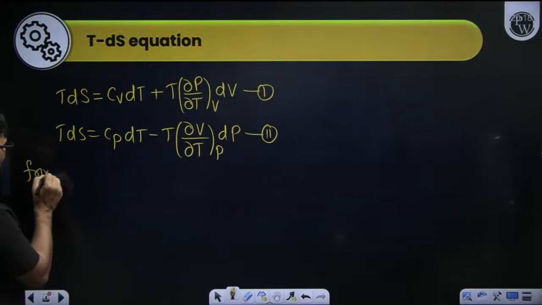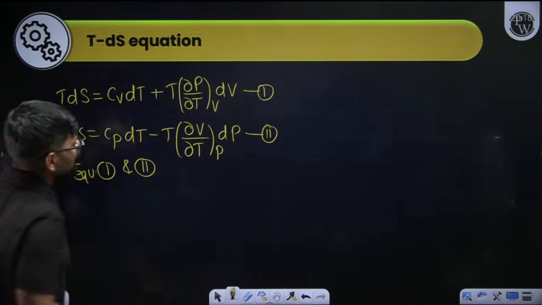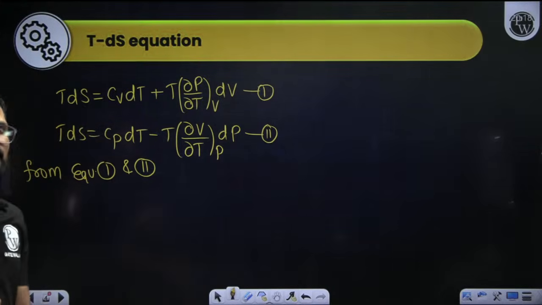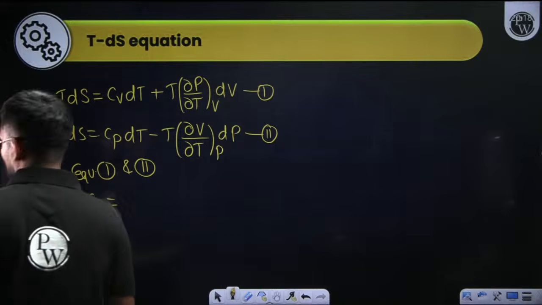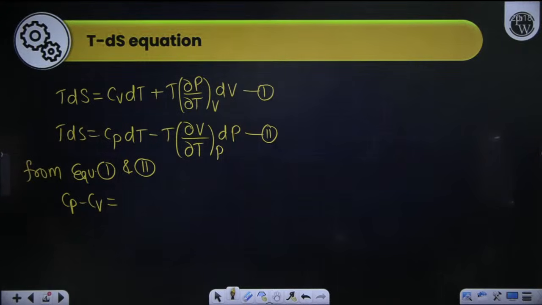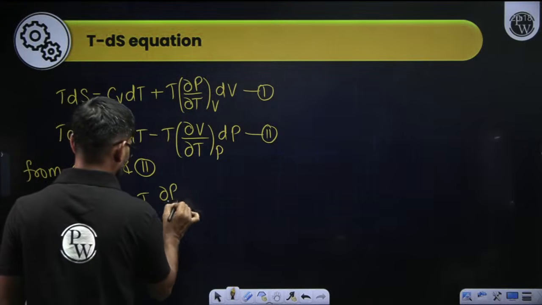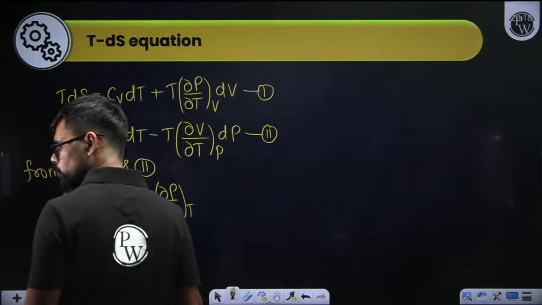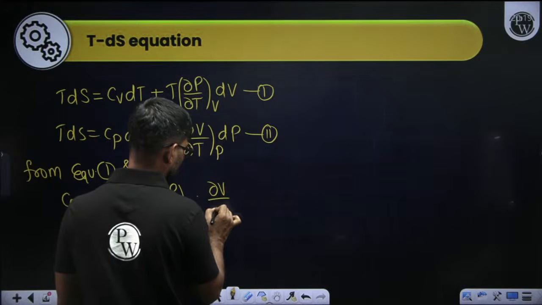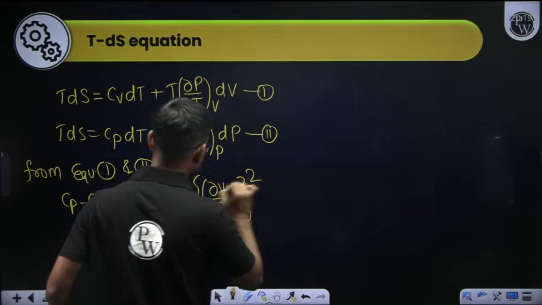So from equations 1 and 2, if you equate them and take Cp dT to one side, then you will get Cp minus Cv is equal to minus T (∂P/∂V) at constant temperature into ((∂V/∂T) at constant pressure) whole squared.